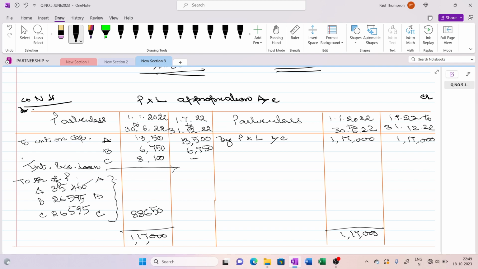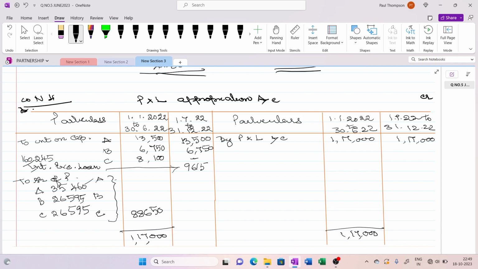That will be 1,60,245 into 6%. Rounding off, it comes to 9,614.7. I'm taking it as 9,615.